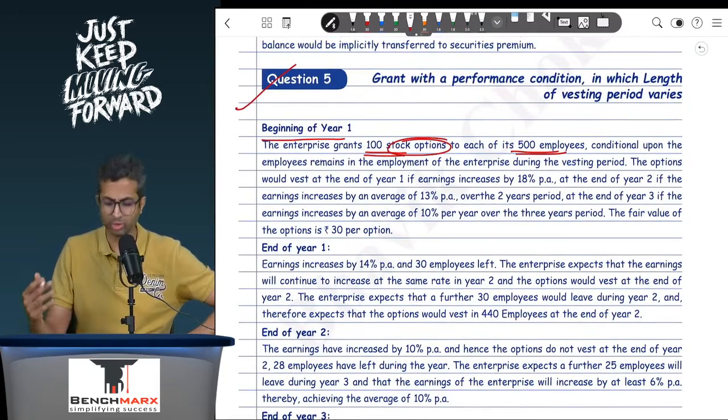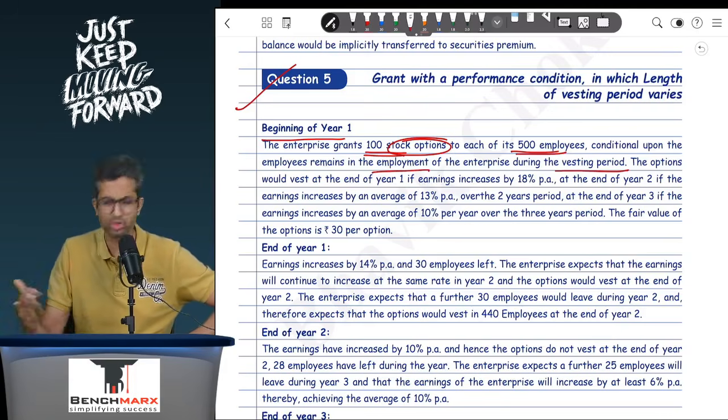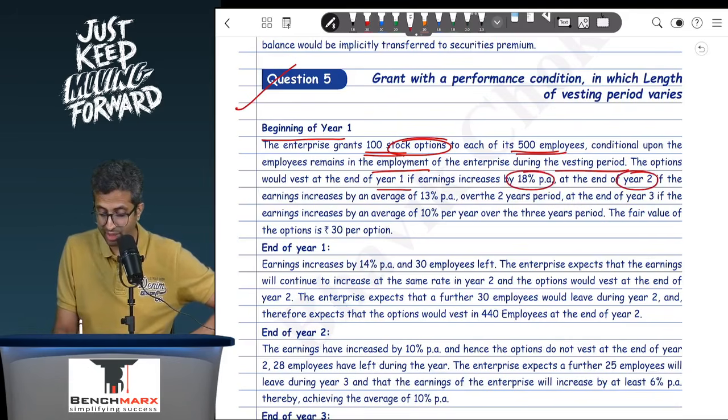So there are 100 options to 500 employees, conditional upon the employees remaining in employment of the enterprise during the vesting period. So there is a service condition, they have to remain in employment. The options would vest at the end of year 1 if the earnings increase by 18%. At the end of year 2, if they increase by an average of 13% over the 2-year period. At the end of year 3, if they increase by an average of 10% over the 3-year period.